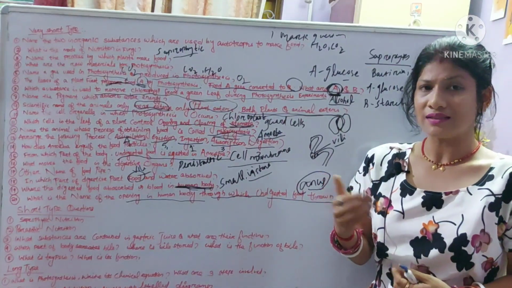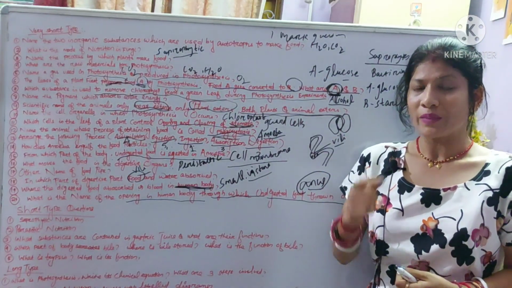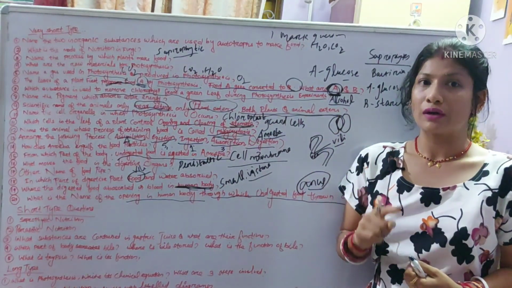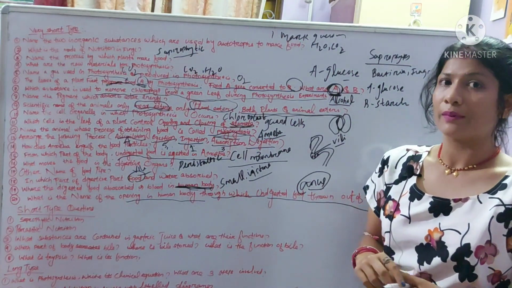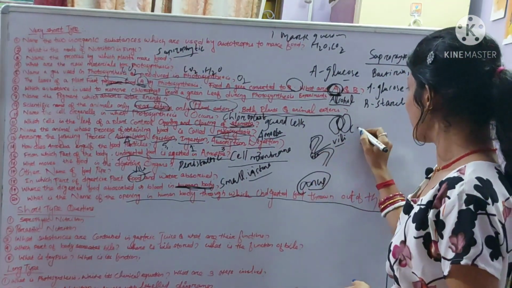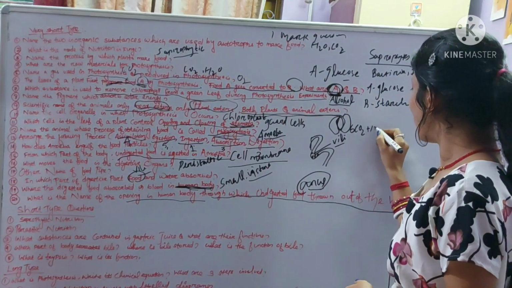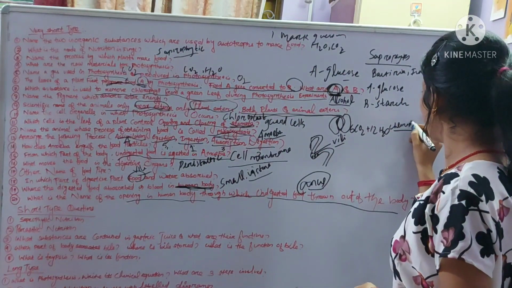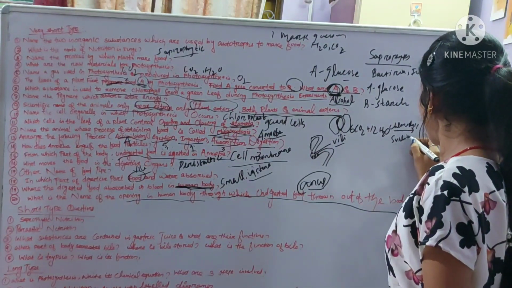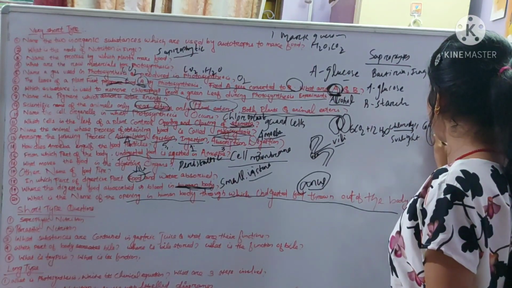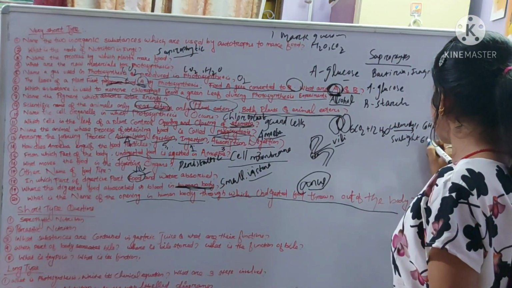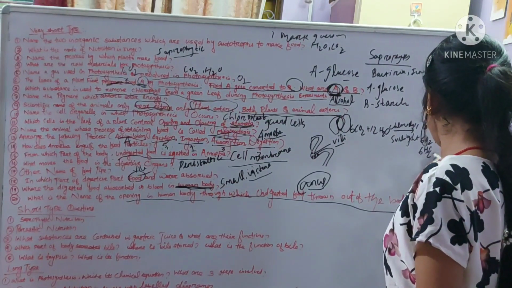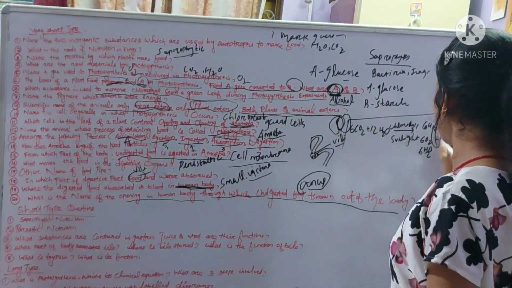The chemical equation is 6CO2 plus 12H2O, in presence of chlorophyll and sunlight, gives rise to C6H12O6, that is glucose, plus 6O2 plus 6H2O. This is the photosynthetic equation.